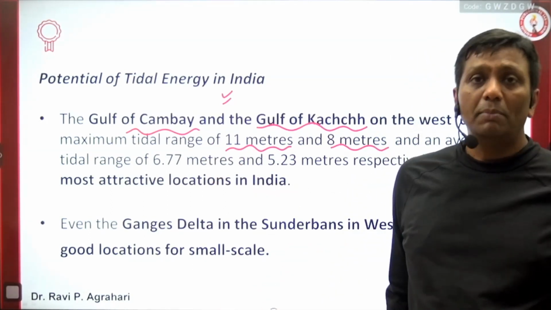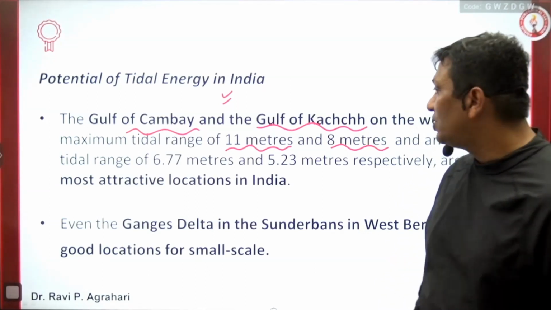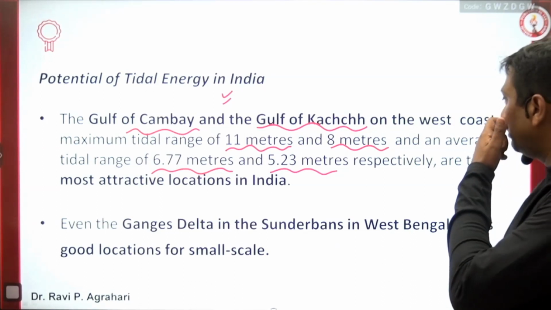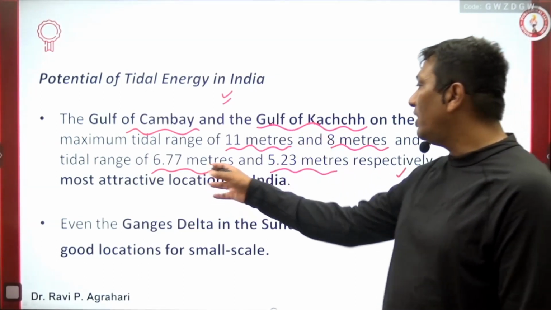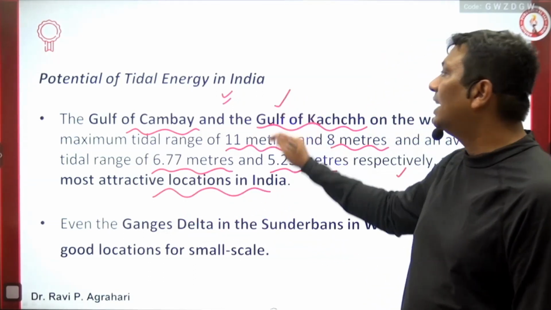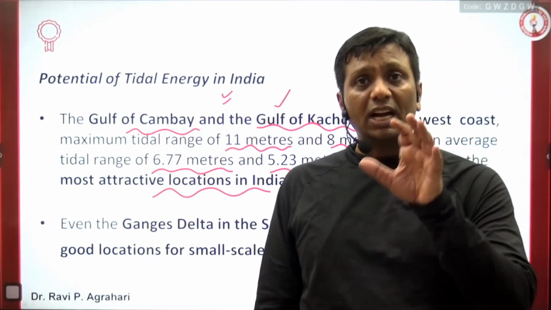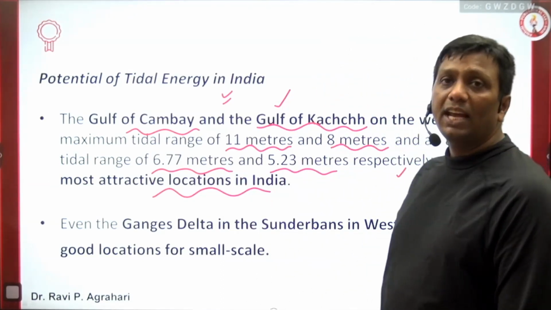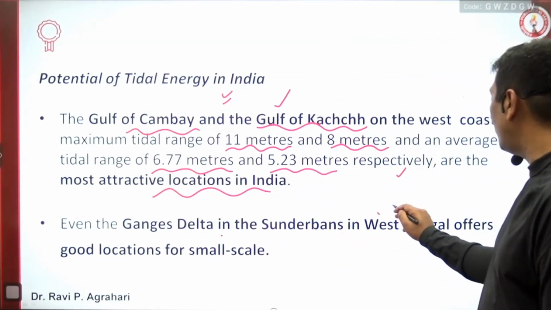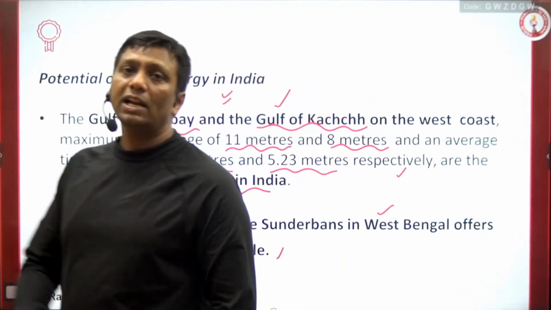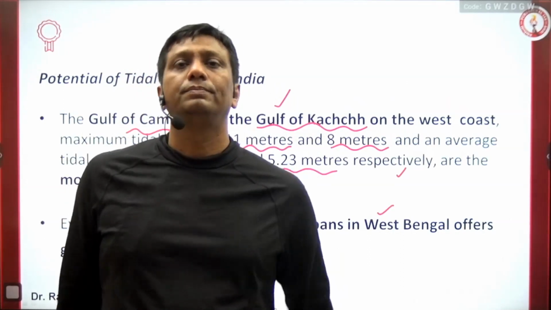In these areas, guys, the maximum potential, but the average tidal range is 6.77 and 5.23 meters respectively. Okay, the average is this and the peak is this. So it is a good and most attractive location in India for tidal energy generation. Even we have started tidal energy generation at a small level here. And even the river valley area, Ganga's delta in the Sundarban in West Bengal, also offers a good location for small-scale tidal energy generation in India.